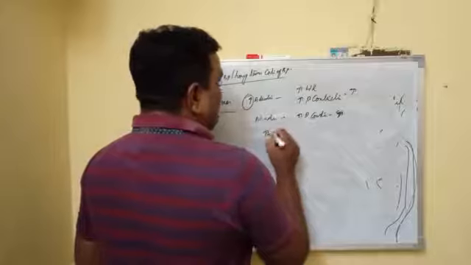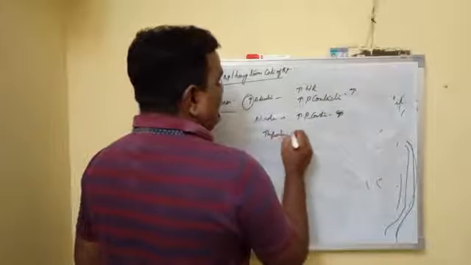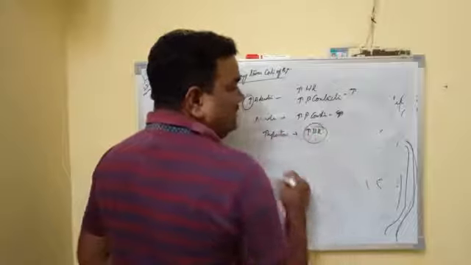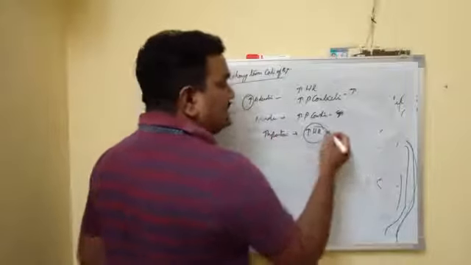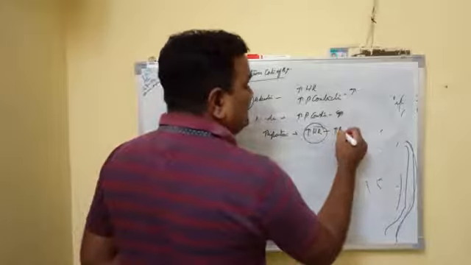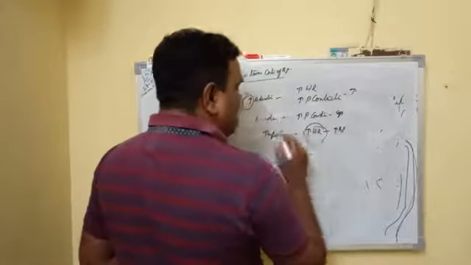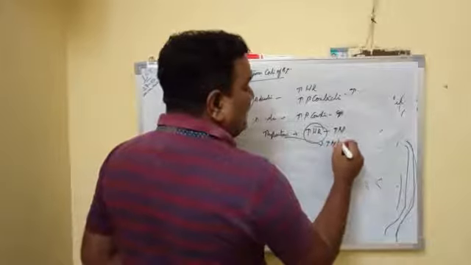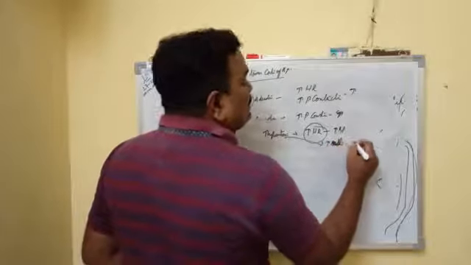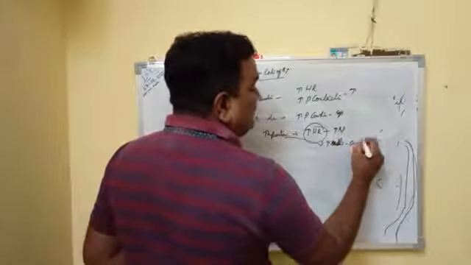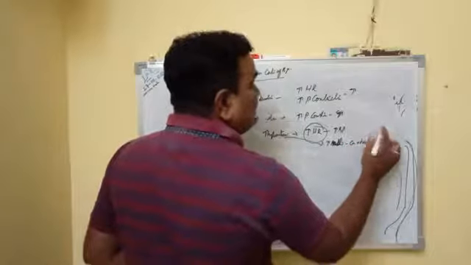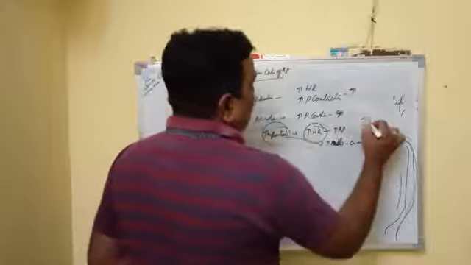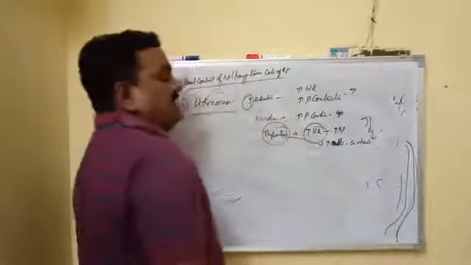Then thyroxine. It can cause an increase in heart rate. The function of thyroid hormone is increasing the heart rate, so automatically systolic BP is increased. At the same time, it causes increased metabolic activity, so metabolic waste products, CO2 and lactate, are released. They can cause decreased diastolic BP. Simple. So thyroxine causes increased systolic and decreased diastolic pressure.